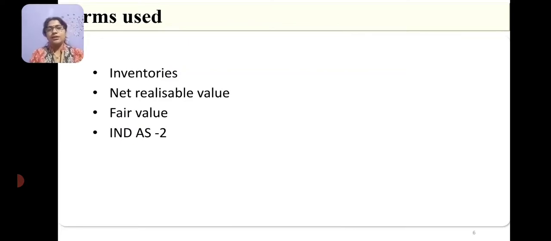So, what is the technical meaning of inventories? Earlier we used to call it stock, closing stock, opening stock. Now the terminology has changed and we use the standard term inventories. What it means and how we value it is explained in Ind AS 2.